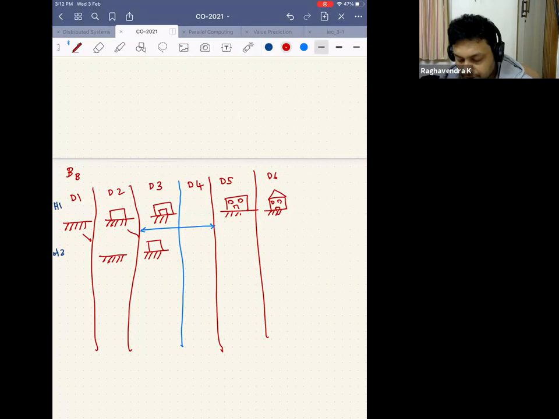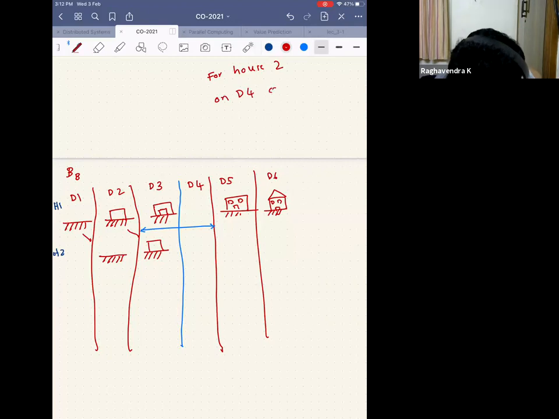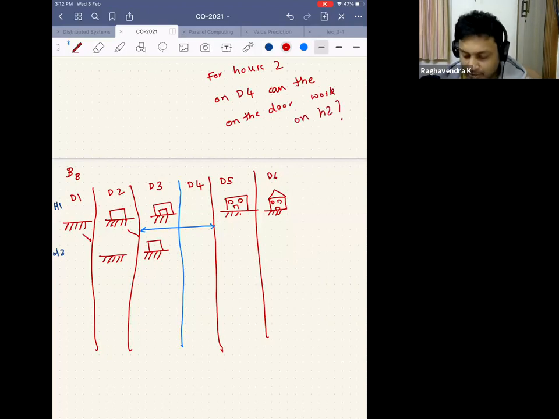On day three, the walls are done. But now the question is for house two on day four. Can the workers who are working on the door work on house two? Right, so can they work on house two?